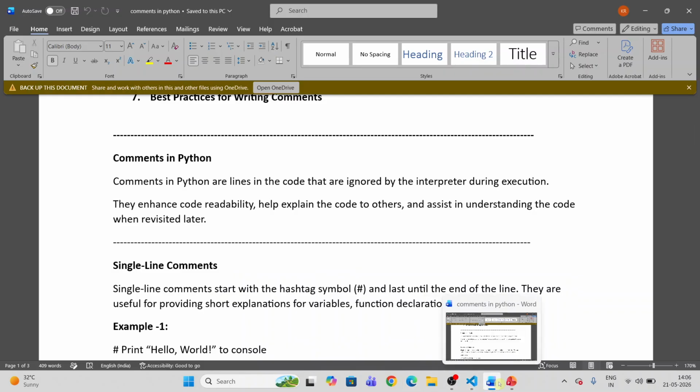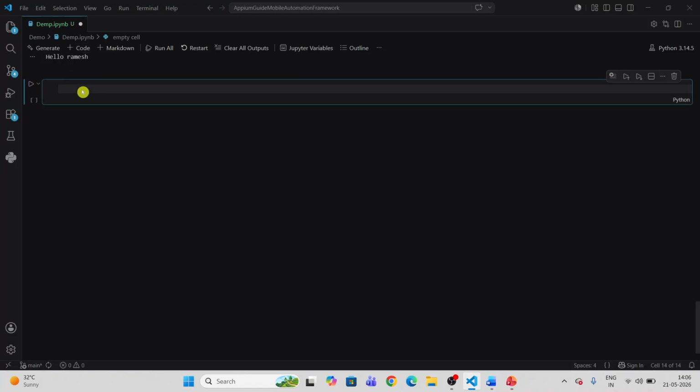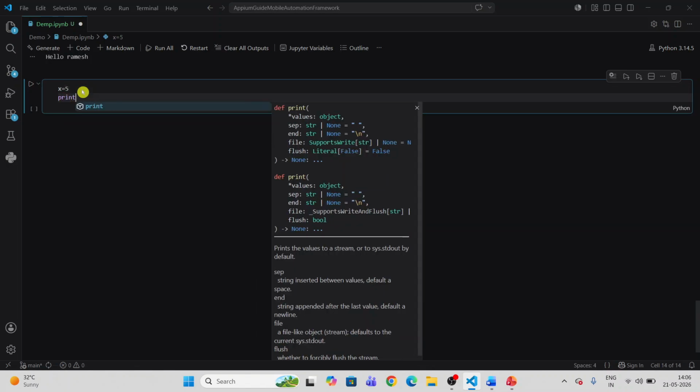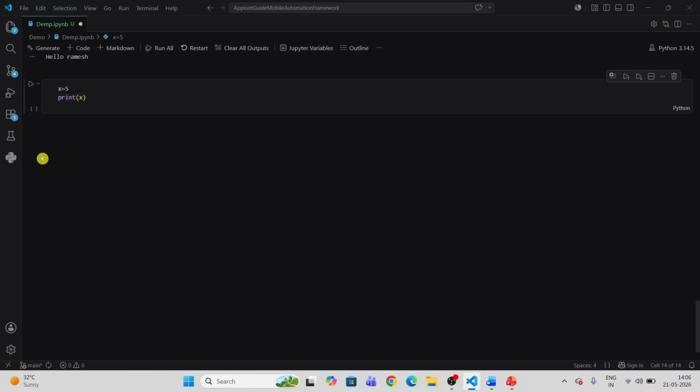I'll open Visual Studio Code, and I'm using Jupyter here. I click on code. Here I write a small program: the x variable, I say 5, and print x. That's it. It's a small program. What exactly am I doing here? I'm assigning the value 5 to the x variable and printing the output of the x variable.